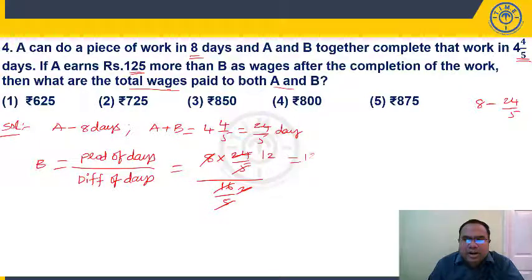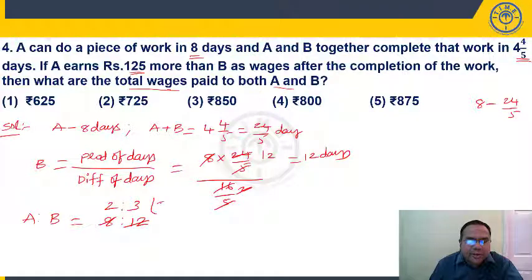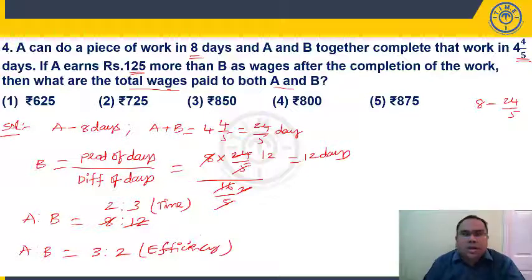So B alone will take how many days? 12 days. So what is the A is to B ratio? Time taken ratio 8 is to 12, nothing but 2 is to 3. This is the time taken ratio. Now what is their efficiency ratio? 3 is to 2, inversely proportional. Now I think you can answer the question, right? What's the question? A earns 125 more than B as wages. So A is getting 3 parts of the money, B is getting 2 parts of the money. You have to divide in the ratio of efficiency.